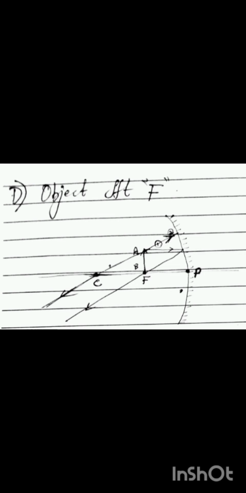If the object is placed at focus, then look at the figure. In this figure, you can see an object placed at focus. Whenever the rays of light go out for the formation of the image, the image is formed at infinity, meaning they are not joining each other because the object is placed at focus. So you have an answer: the image will be formed at infinity.